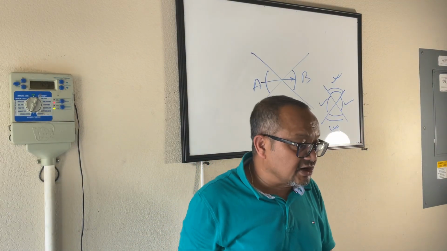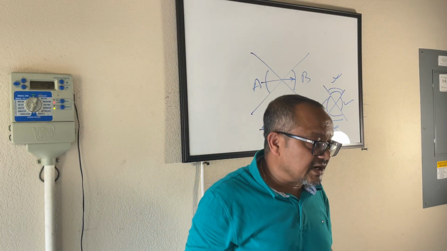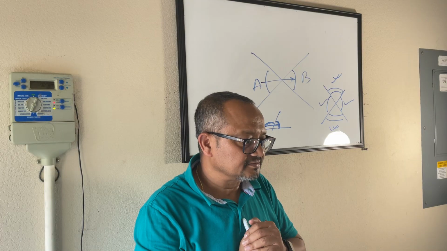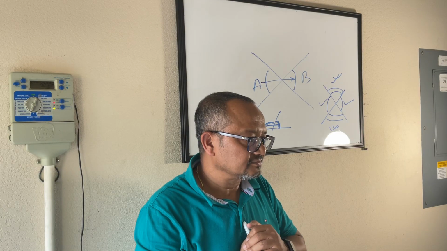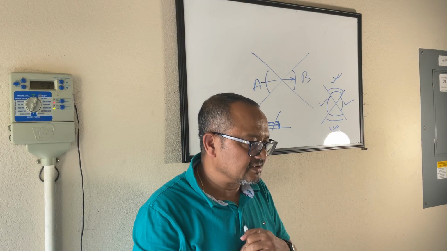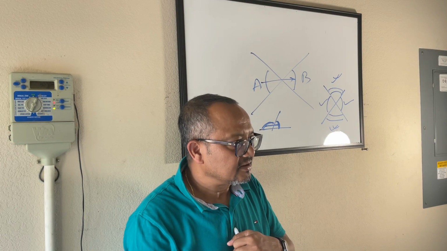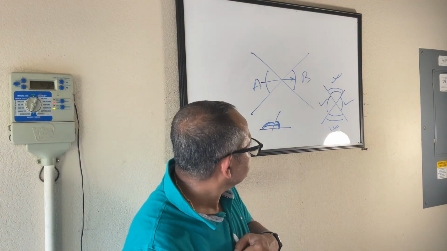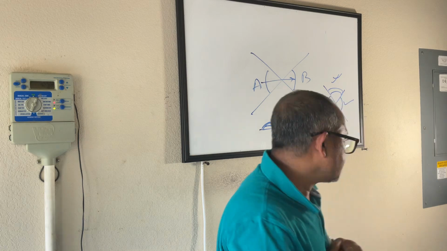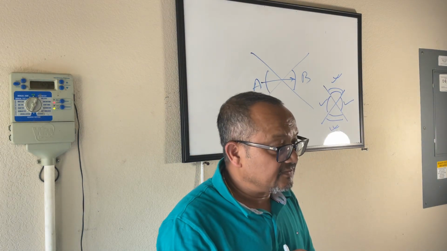I'm just trying to recall if opposite angles are also called vertical angles or not. Can somebody tell me what is vertical angle? Yeah, Deekshita. Like straight line? Straight line, vertical angles. I fail to recall.